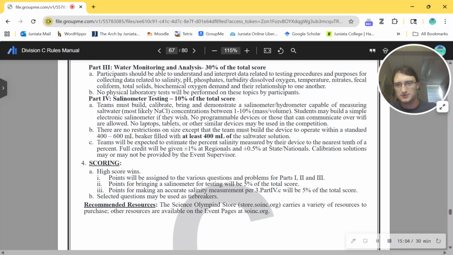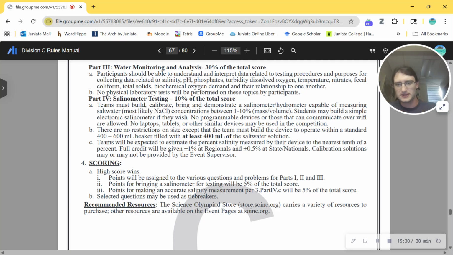Salinometer testing: teams must build, calibrate, and bring and demonstrate a salinometer hydrometer capable of measuring salt water, most likely NaCl concentrations between 1 and 10%. Yep, exactly the same as when I did it. There are no restrictions on size except that the team must build a device that operates within a 400 to 600 milliliter beaker.